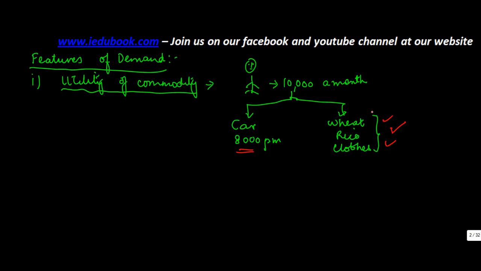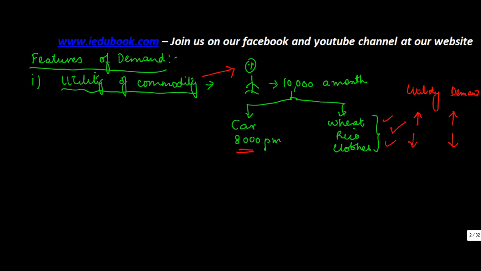Okay? So the demand of a commodity depends on the utility of the commodity to a person. So if the utility of wheat is more, the demand for wheat is going to be more. If the utility is more, demand is going to be more. If the utility is less, the demand is going to be less.